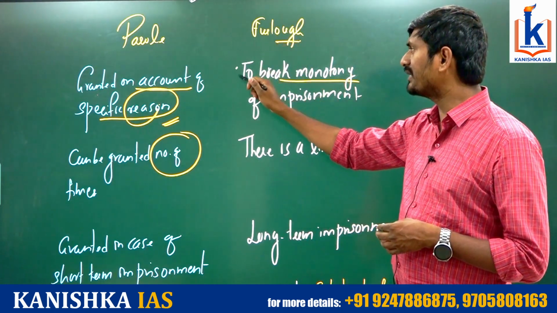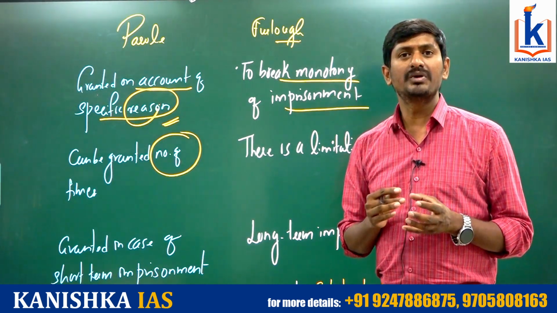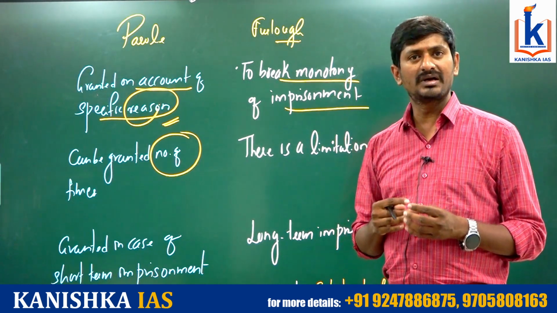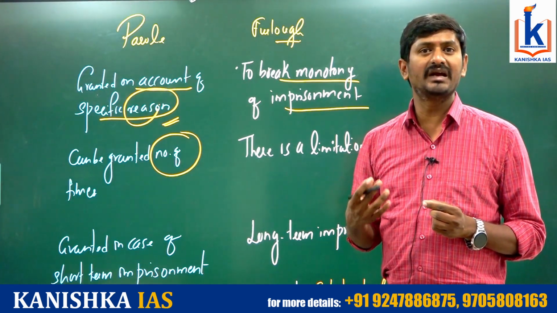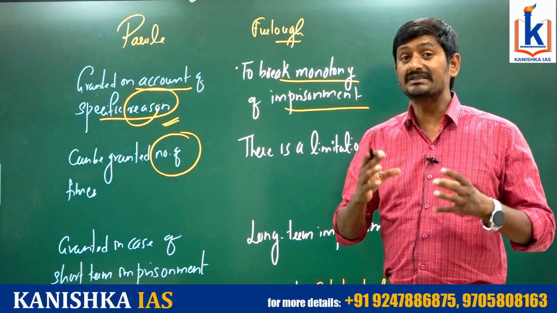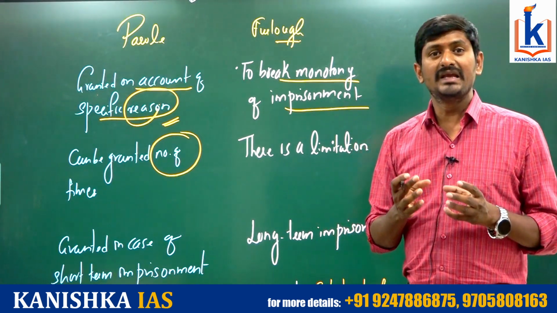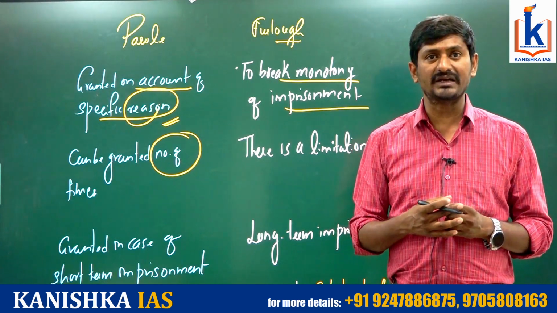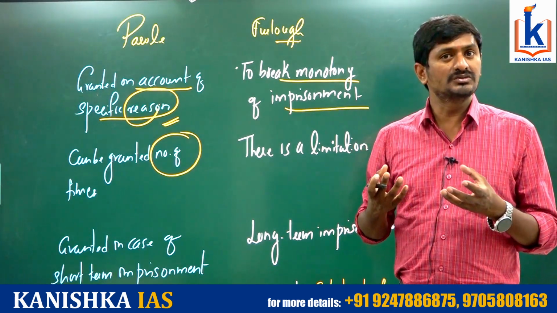Coming to furlough, it is granted to break the monotony of the imprisonment. Basically, the prisoner should have a motivation to pursue good conduct in the jail, and he must have the hope that in future he will get a good life. He must feel the purpose of his imprisonment and own up to the cause of his imprisonment. In order to ensure this, he is permitted to go and integrate with society, to restore his family ties and his societal ties.